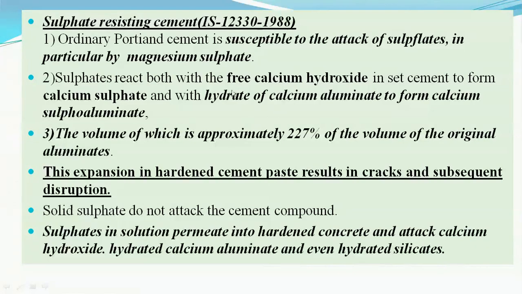So this sulfate reacts with the free calcium hydroxide in the cement, which is produced due to the excess calcium oxide or maybe due to the excess calcium sulfate, and this calcium aluminate also, to form calcium sulfoaluminate, or this calcium sulfate formation due to the calcium hydroxide reaction with the sulfates has again the unsoundness property.